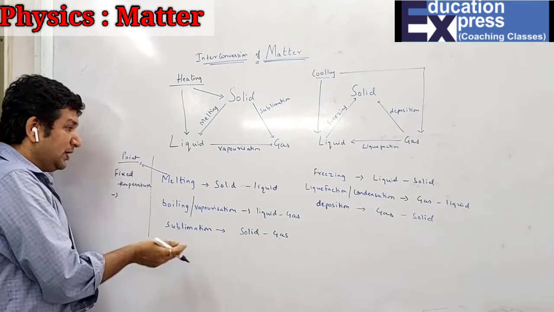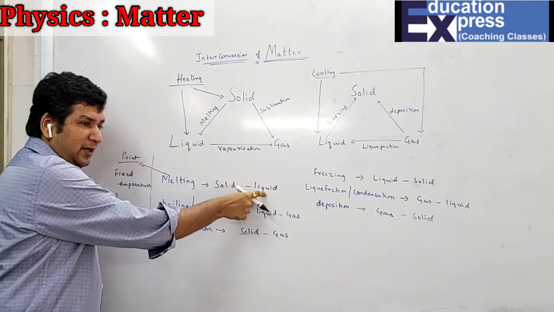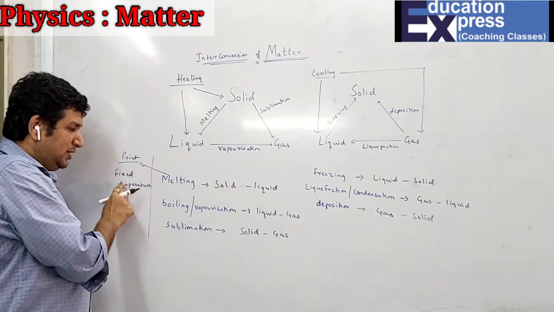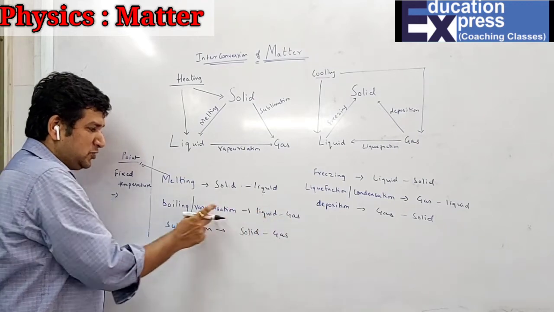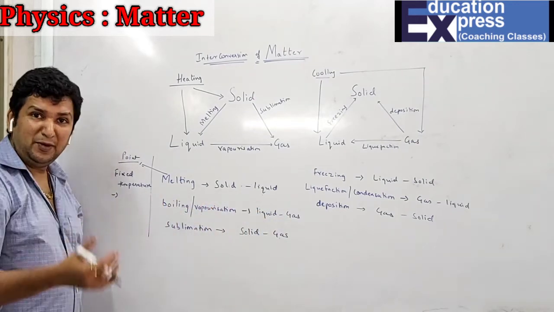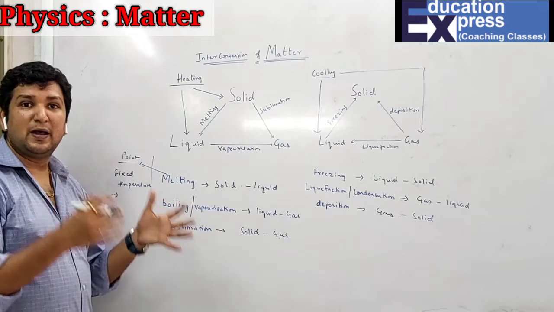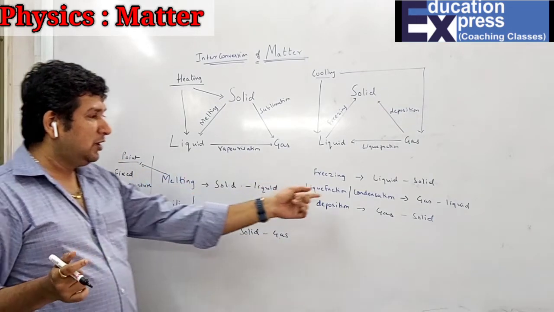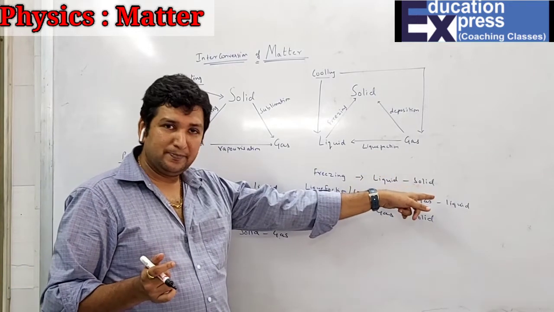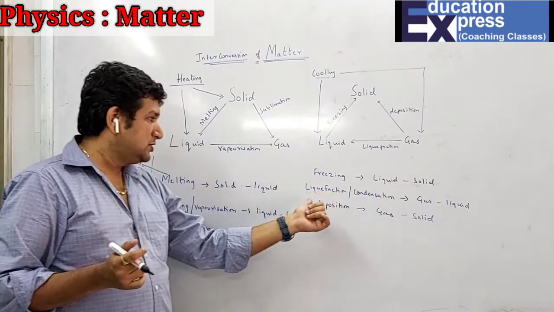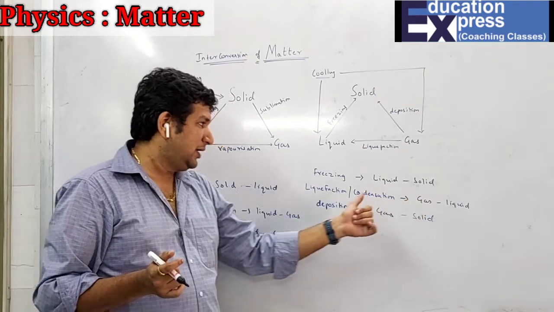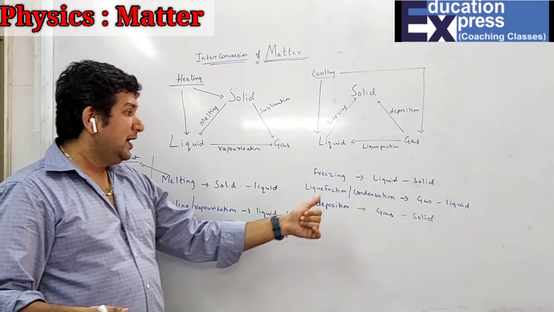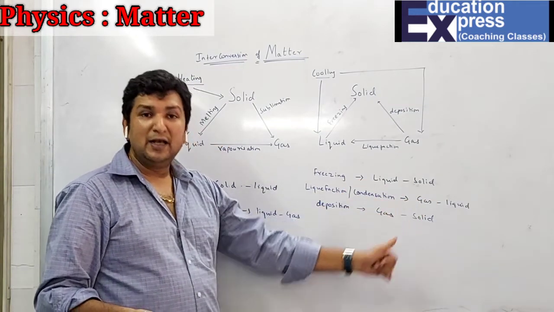at which the substance changes from solid to liquid is called melting point. The constant temperature at which substance changes from liquid to gas is called boiling point. The constant temperature at which it changes from solid to gas is called sublimation point. Similarly, the fixed temperature at which it changes from liquid to solid is said to be freezing point. The constant temperature at which it changes from gas to liquid is called condensation point or liquefaction point, and a constant temperature at which it changes from gas to solid is said to be deposition point.